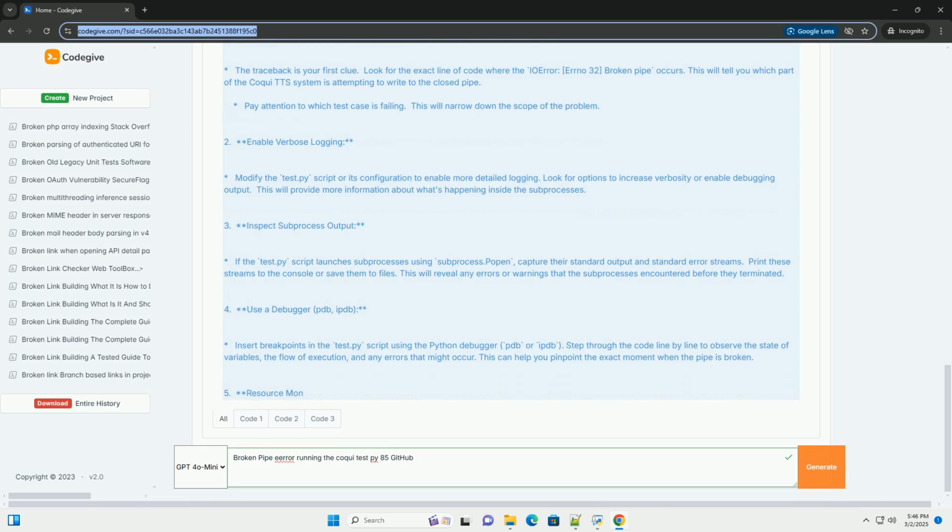By systematically applying these diagnostic techniques and solutions, you should be able to effectively troubleshoot and resolve broken pipe errors in your Coqui TTS tests and ensure the stability of your TTS system. Remember that the key is to gather as much information as possible about the error, isolate the failing component, and handle exceptions gracefully. Good luck.